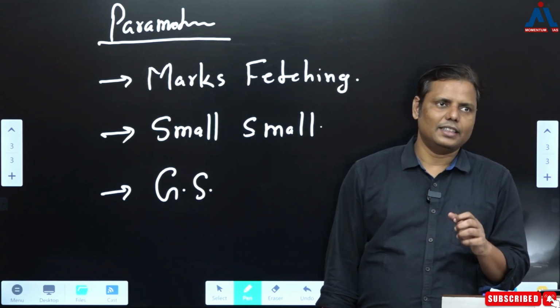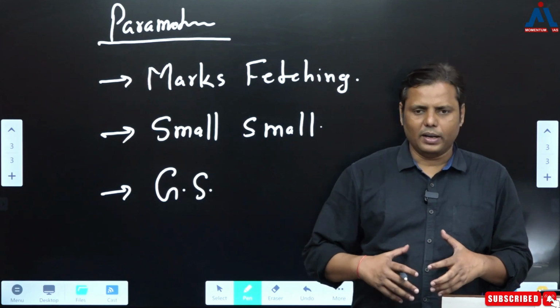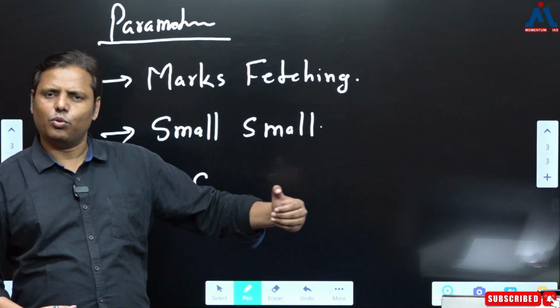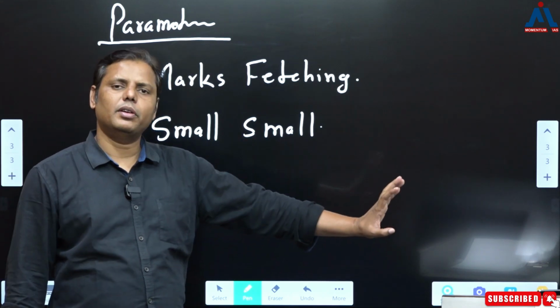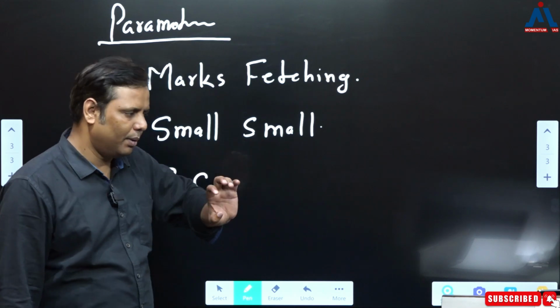Why am I using this word emotional again and again? Because sometimes you believe, okay, political science, or let's say sociology, or anthropology, or whatsoever subject is performing very well, and that's why I should go for this paper. I think that is not the right strategy of selecting the paper.